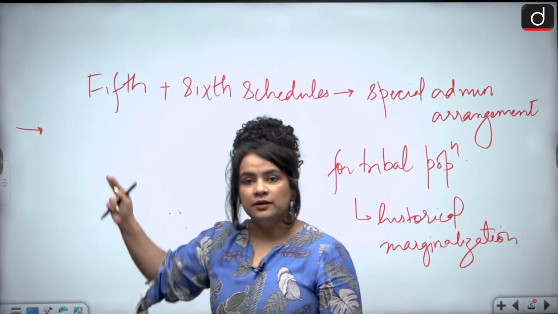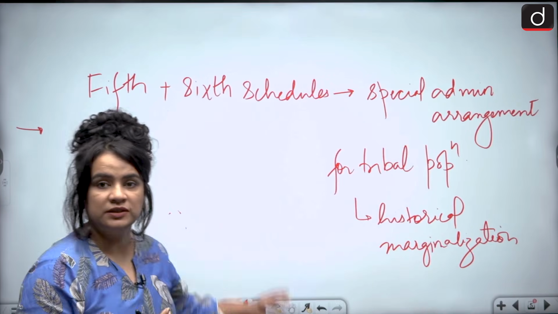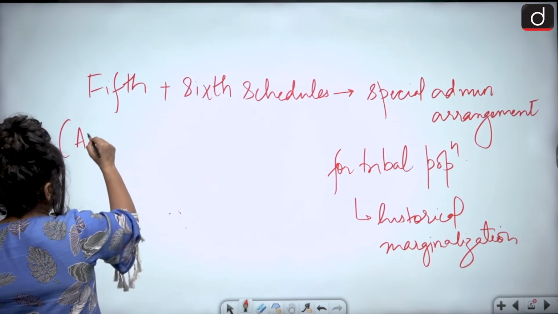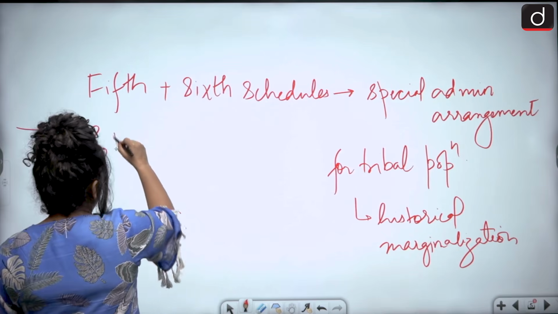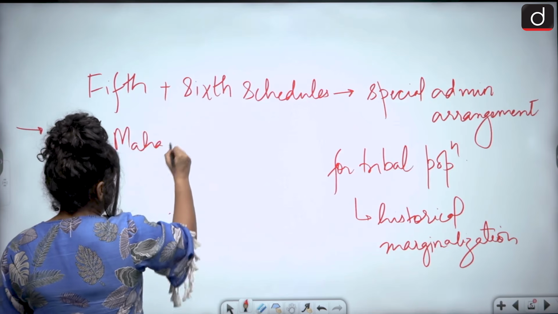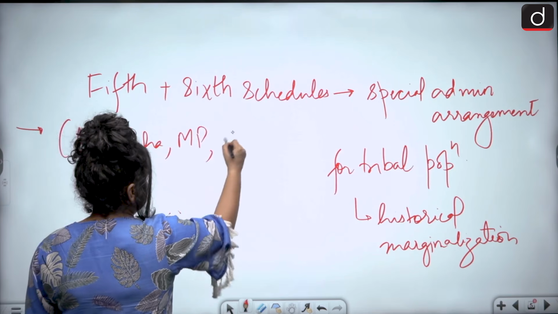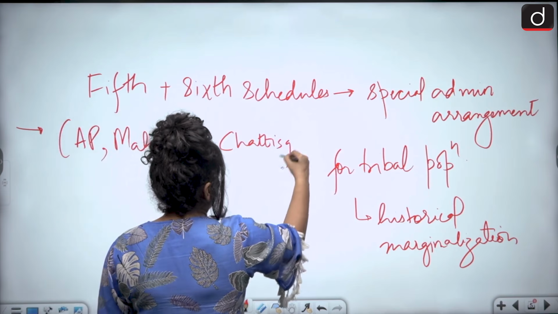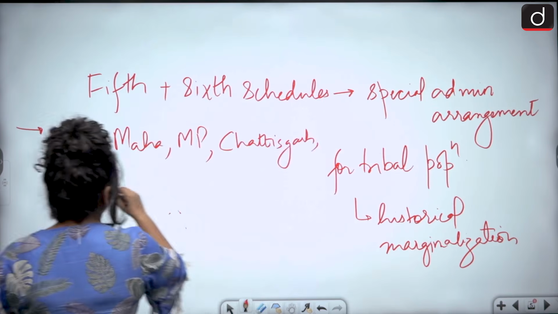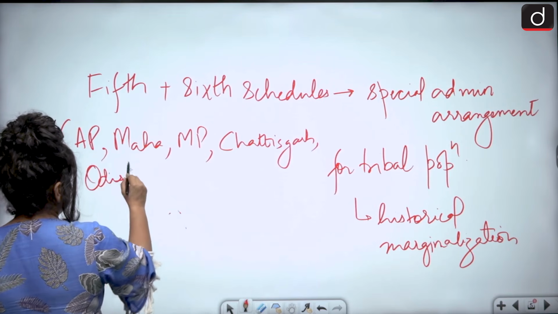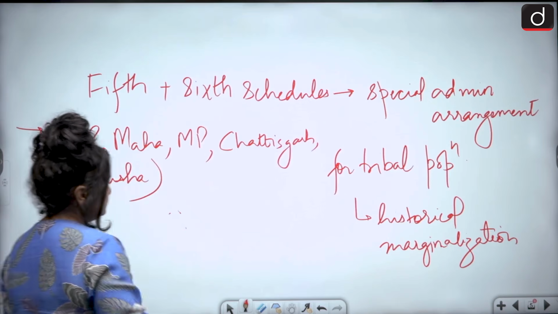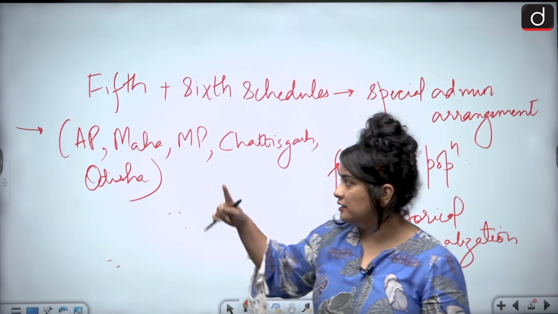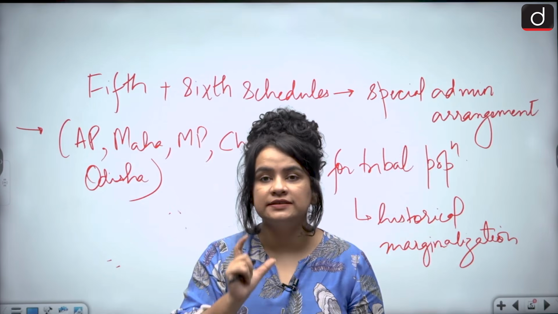So, they contain provisions or special administrative arrangements for tribal population in states, for example, Andhra Pradesh, Maharashtra, MP, Chhattisgarh, Odisha, etc. All right. Gujarat, even Rajasthan. These states are not northeastern states.